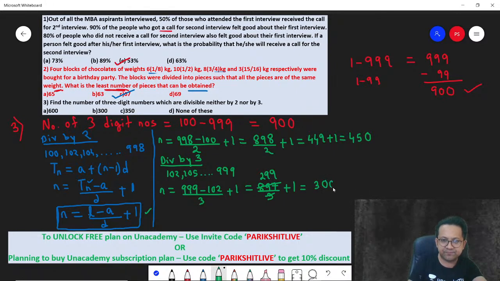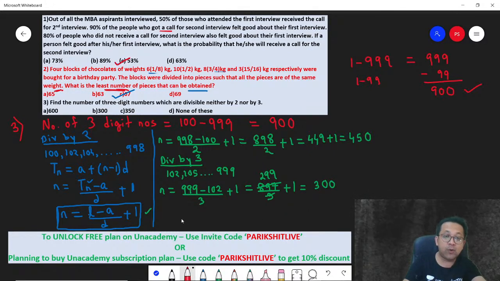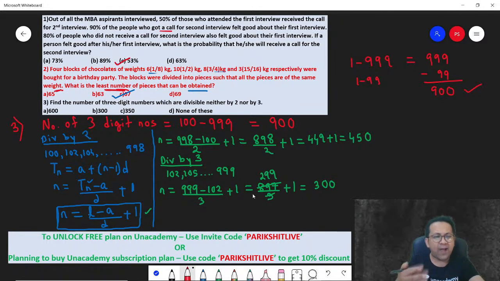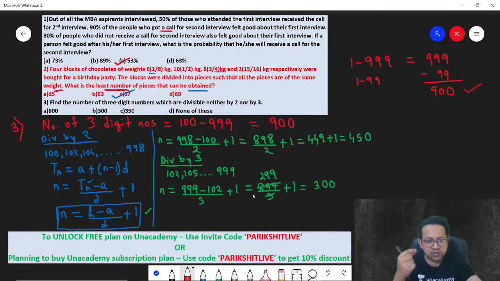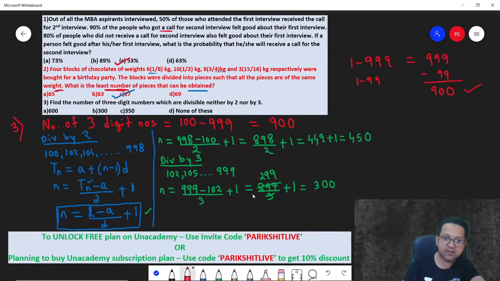Fine. Now remember, there are some terms which are divisible by both 2 and 3. That you got to remove. Why? As an example, 6. 6 is divisible by 2 as well as by 3. So while counting 2, you counted 6. While counting 3, you counted 6. But you got to count only one time. So any term which you are counting twice, got to remove once. Right?